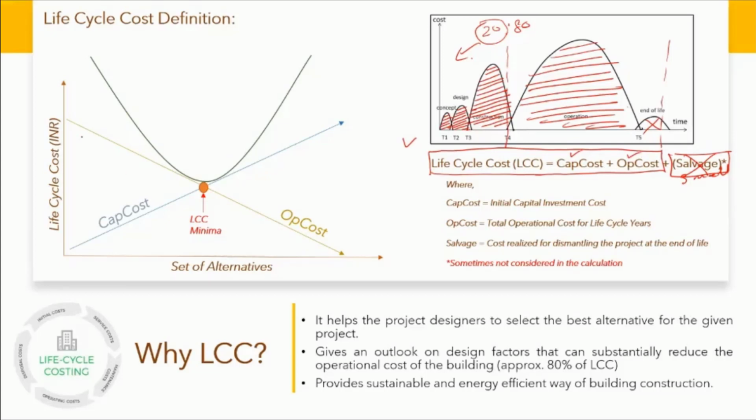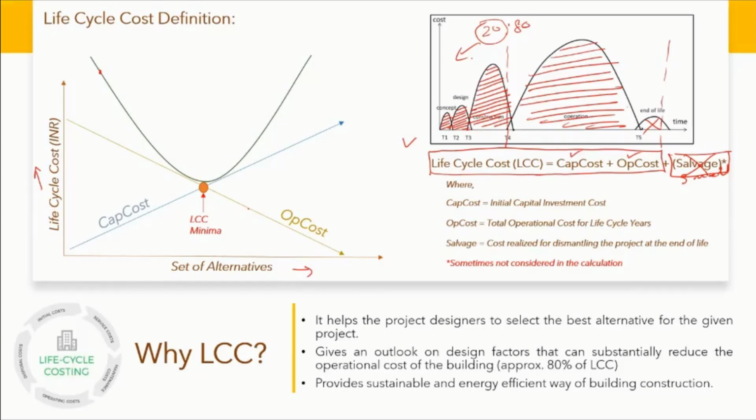Let's understand it in another graph. If this axis shows you the life cycle cost, and these are the set of alternatives, maybe there are 2,000, 500,000, 100,000 alternatives for making a building the way it is. Then what is the correct way of doing it? Each alternative would have a given cost also. Let's talk about it this way: if the capital cost increases in your home, then by and large your operational cost would reduce.